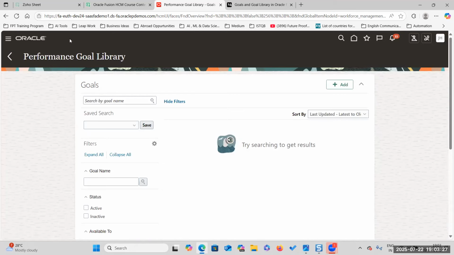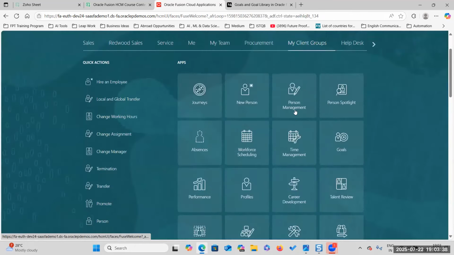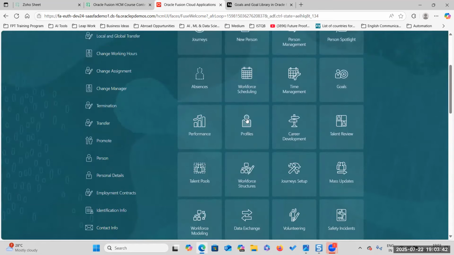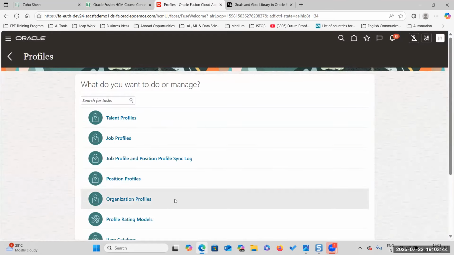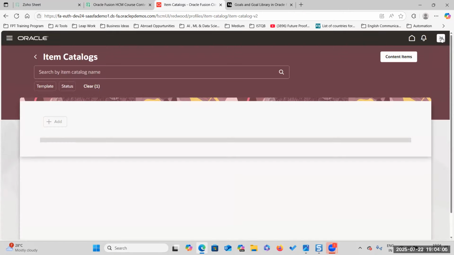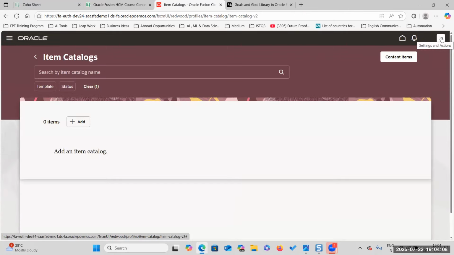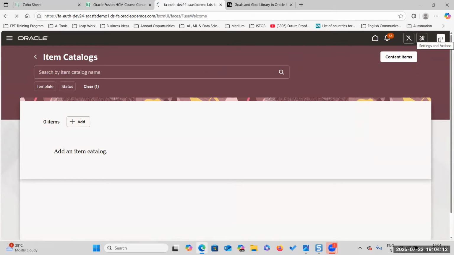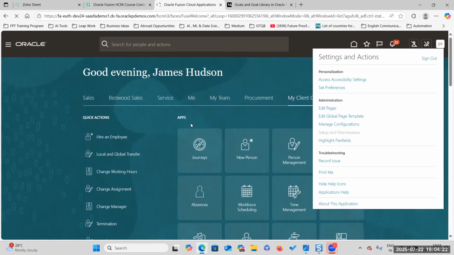Okay, we will go to profile management. You remember profile management, right? Or you forgot? So we will go to profile management and add item catalogs. In the item catalog, certifications. We can go directly here. Setup and maintenance.